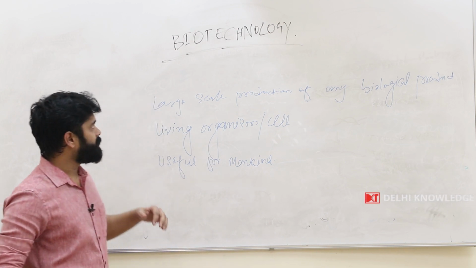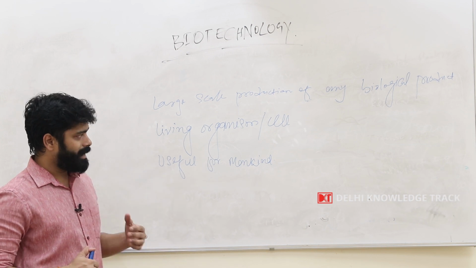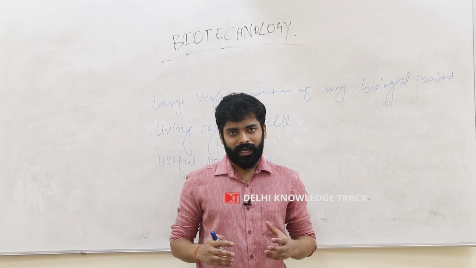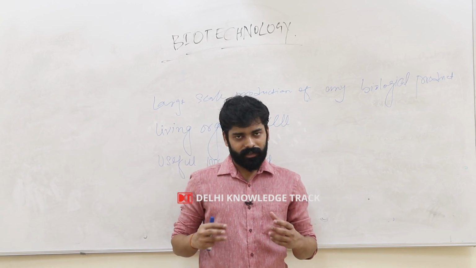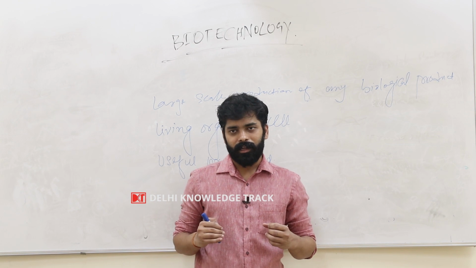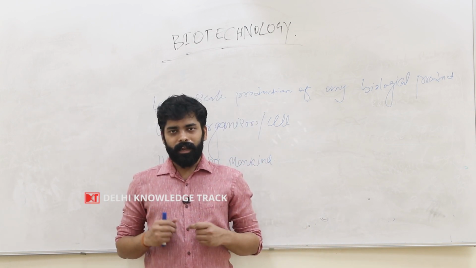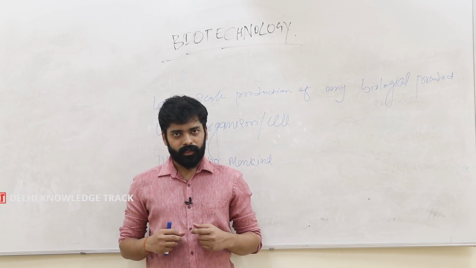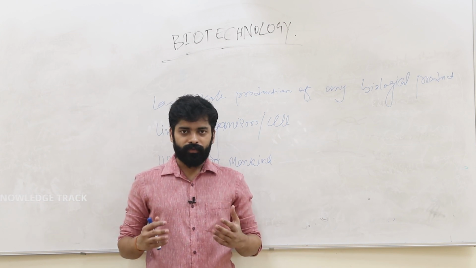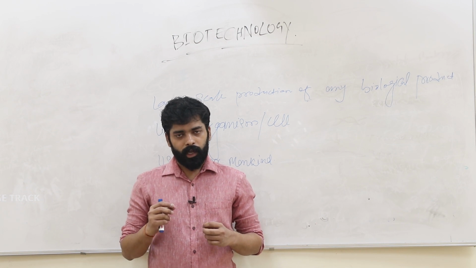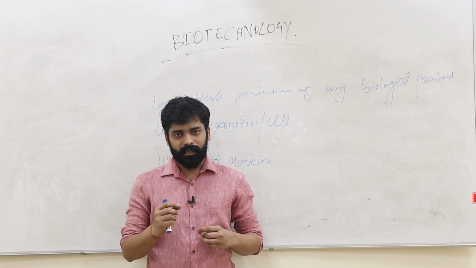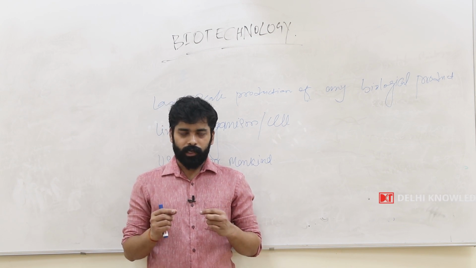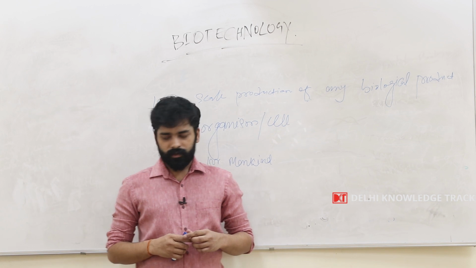Overall, we can sum up the definition: biotechnology is the branch of biology in which we synthesize a biological product at a large scale by using a living organism like E. coli, or we can even use plants, for the betterment of humankind. The sole purpose of biotechnology is that the living standard of human life should be increased and the problems of human life should be resolved.